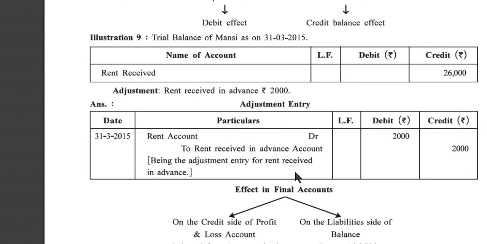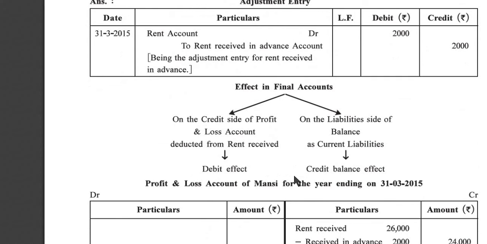Effect in final account. On the credit side of profit and loss account, deducted from rent received, because there is an advance payment. So rent received in advance, so minus this amount because it is not for the current year. So credit side of profit and loss account deduct from rent received, it is a debit effect. On the liability side of a balance sheet as a current liability, credit balance effect.